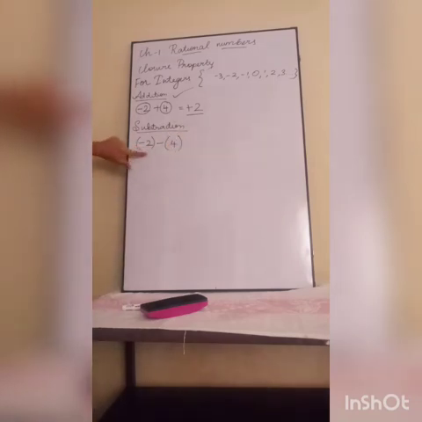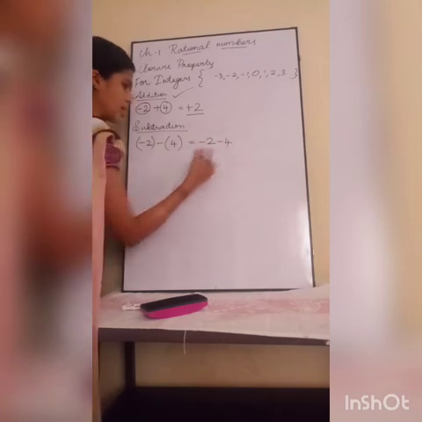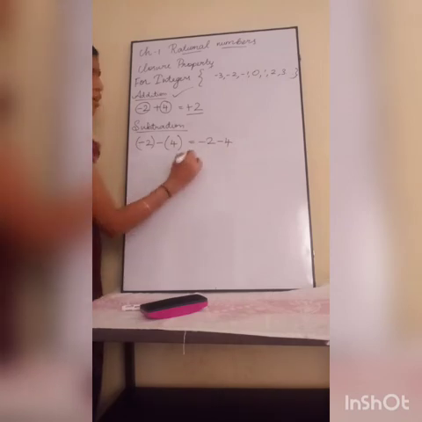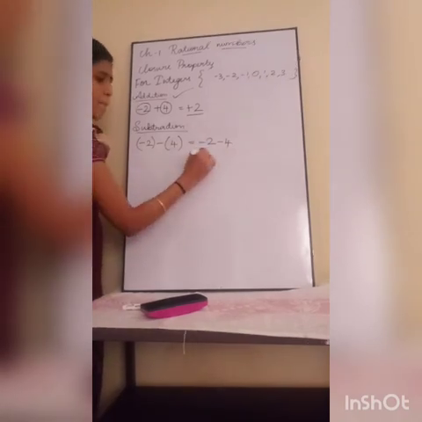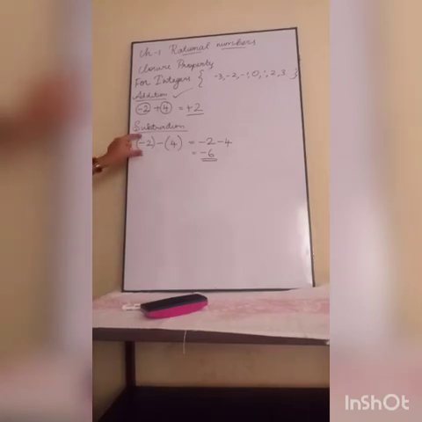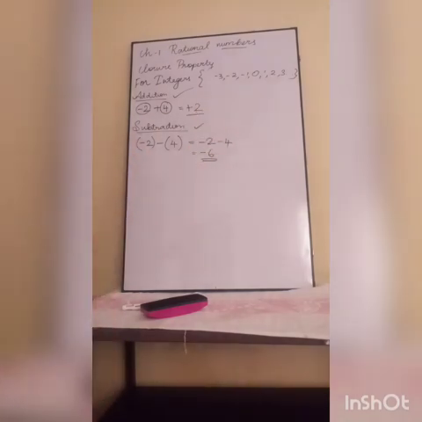Minus 2 is a negative integer, 4 is a positive integer. Now minus 2 minus 4, because of the sign, minus into plus is minus, so minus 2 minus 4 is minus 6. Whether minus 6 is an integer? If you subtract two integers, the answer will be an integer. So integers are closed under subtraction.